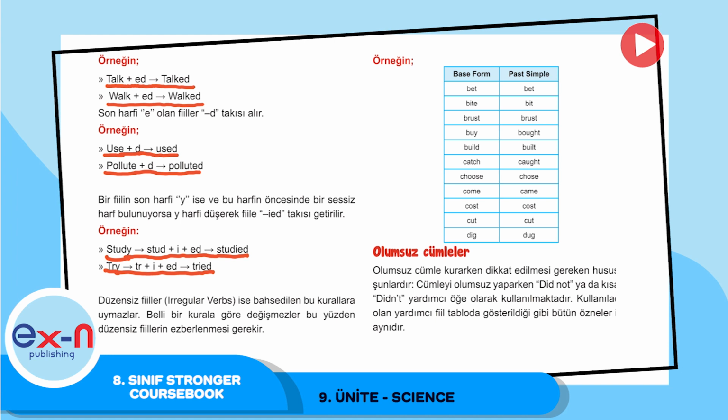So here are some examples of the past simple form of some irregular verbs, like bet, bet; bite, bit; bring, brought; buy, bought; build, built; catch, caught; choose, chose; come, came; cost, cost; dig, dug.